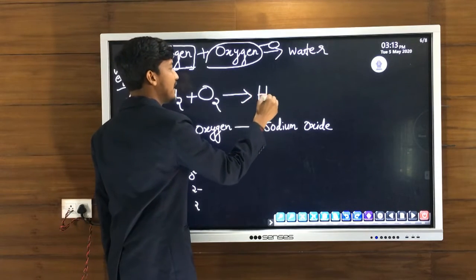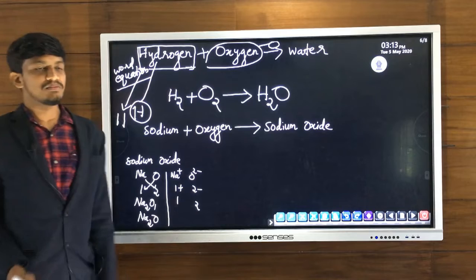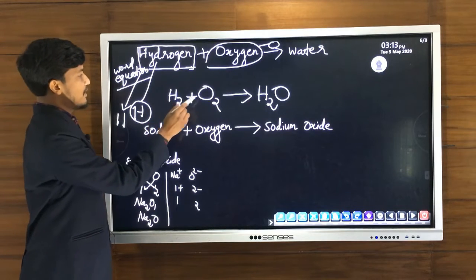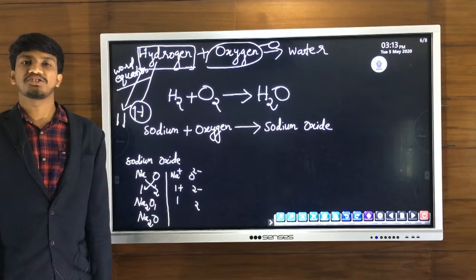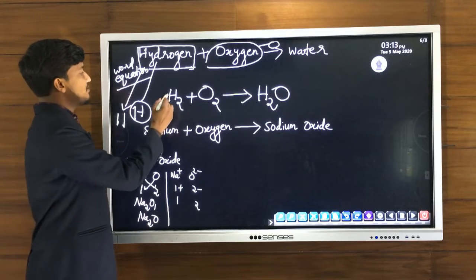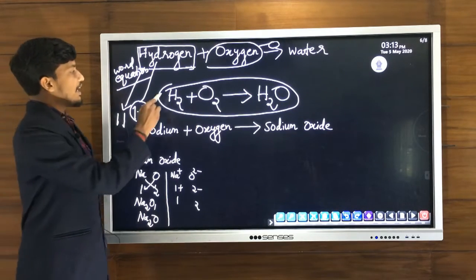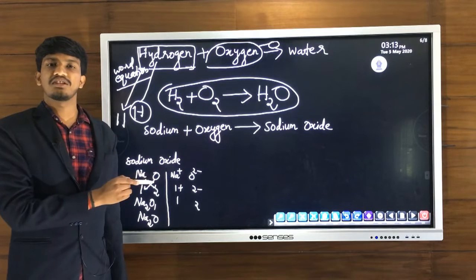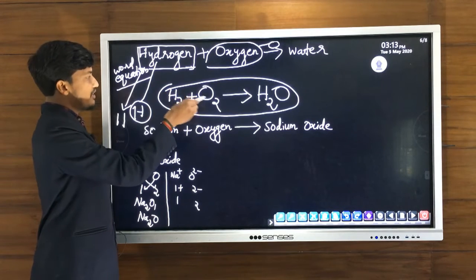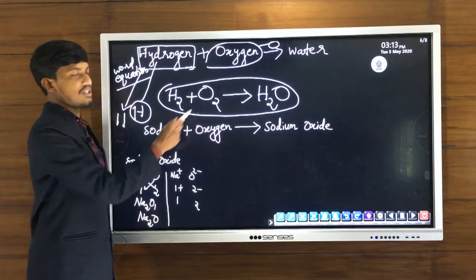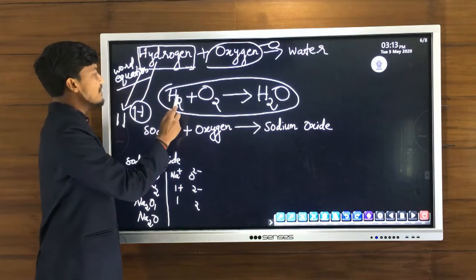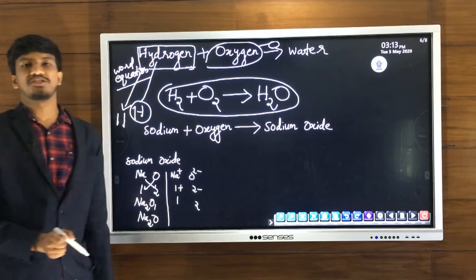We know its formula is H2O. So H2 plus O2 gives H2O is the equation of this reaction. The reaction is hydrogen reacts with oxygen to form water. So we changed that reaction into the form of equation: H2 plus O2 gives H2O.